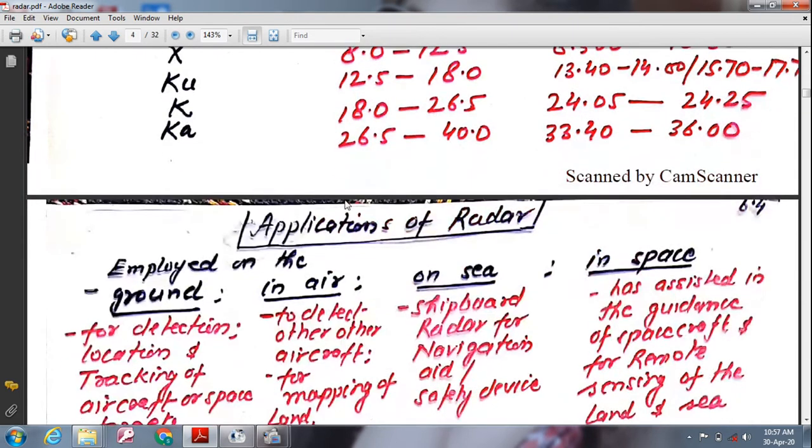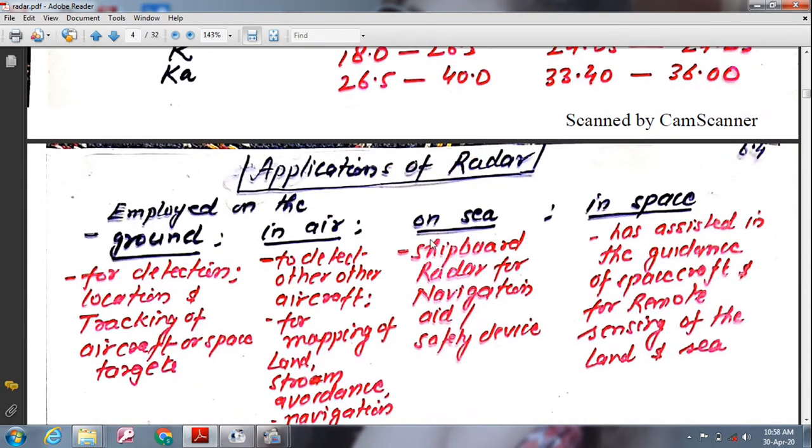The various applications are employed on ground, in air, on sea, or in space. Radar has been employed on the ground, in the air, on the sea, or in space.